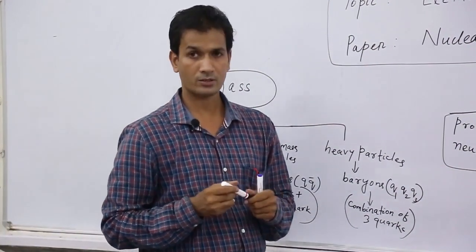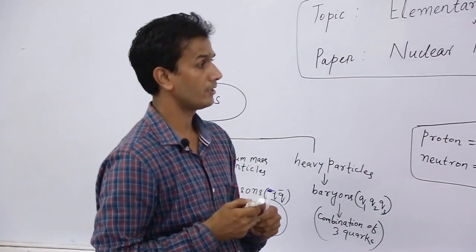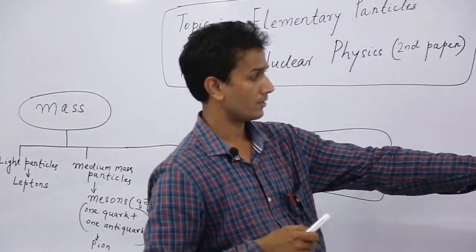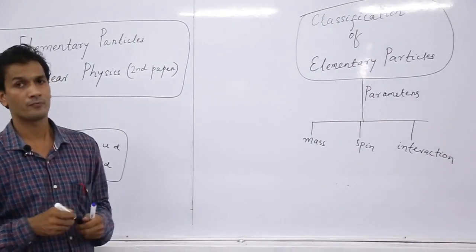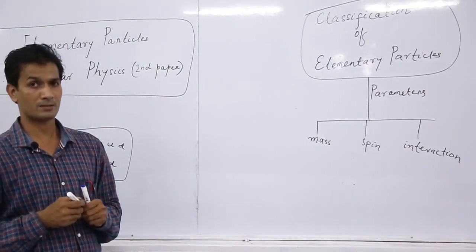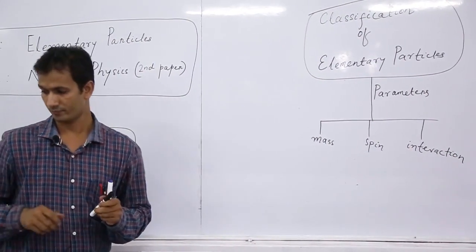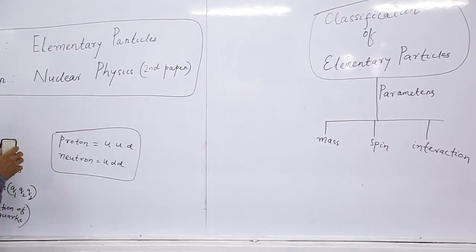Then let us come to another parameter, that is spin. So second parameter is spin. On the basis of spin, how we classify elementary particles.